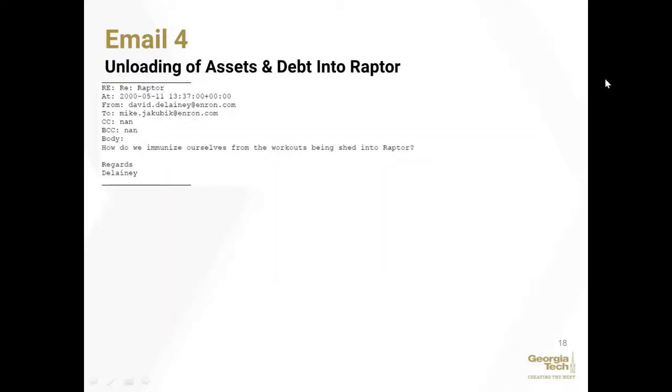This is email 4, unloading of assets and debt into Raptor. It's an email from David Delaney, an executive at Enron, to the finance department, to a Mike Jakubik, another individual in the finance department, and he's basically asking him, how do we immunize ourselves from the workouts being shed into Raptor? Immunize essentially means, how do we protect ourselves from legal ramifications. Workouts, insider terminology that they're used to referring to assets and debt.